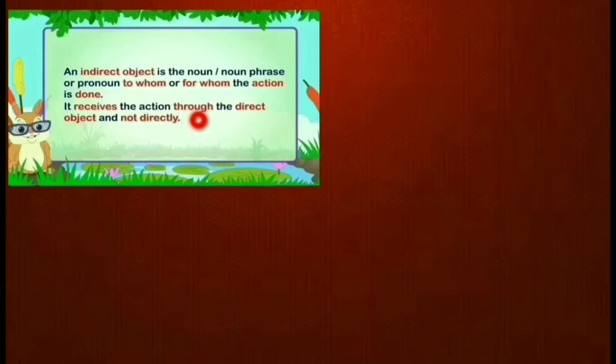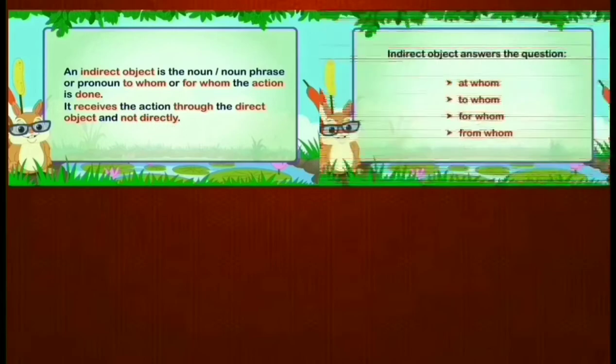So it needs a direct object. Indirect object needs direct object because it receives the action through the direct object, because it does not take the action directly. Look at here. Indirect object answers the question at whom, to whom, for whom, from whom. By asking these question words, we can get the answer, that is the indirect object.